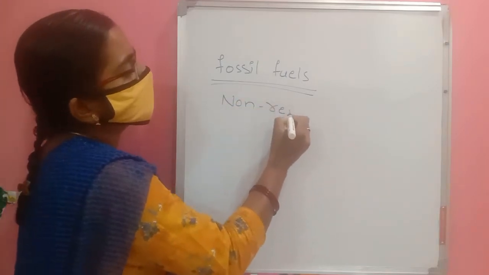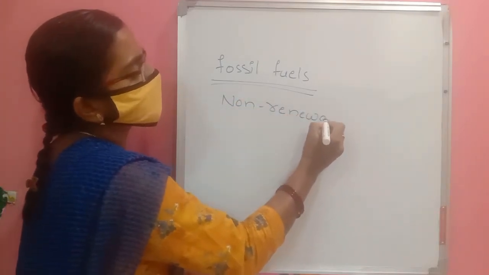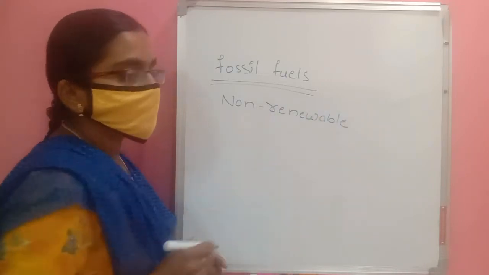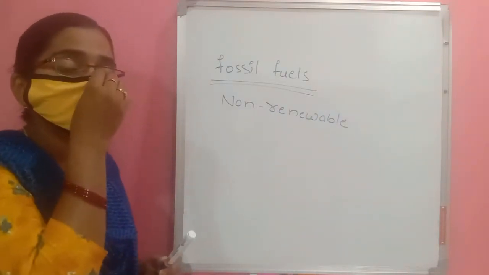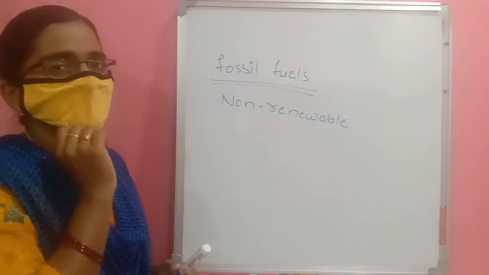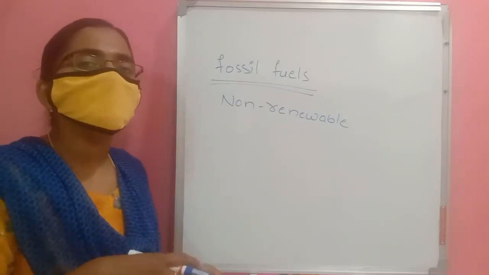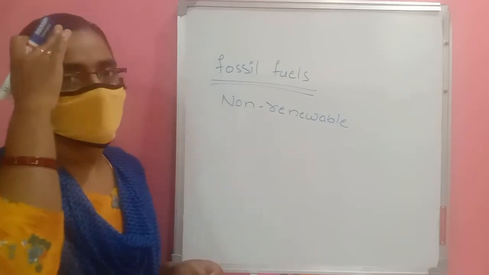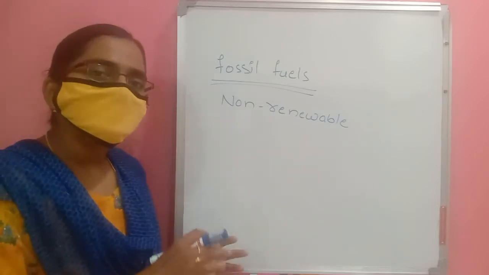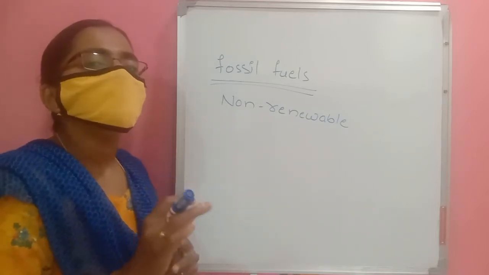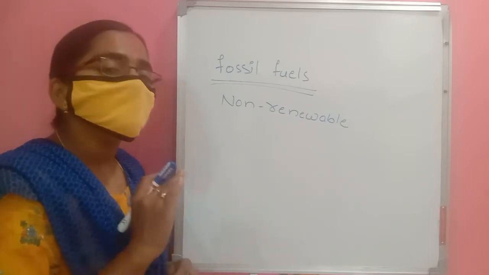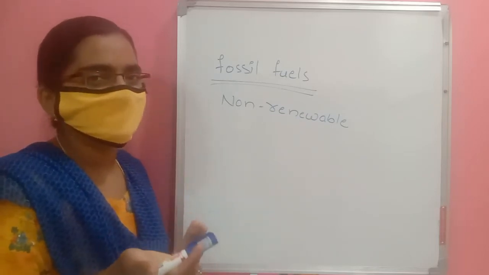These fossil fuels are non-renewable, meaning we cannot produce them again. To produce these fuels we need thousands of years. According to how much petrol and diesel we are using in a day, if we use them at the same rate, after a few years on this earth we may not get petrol or diesel.